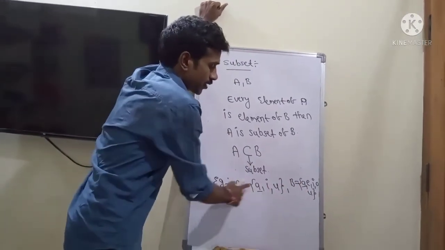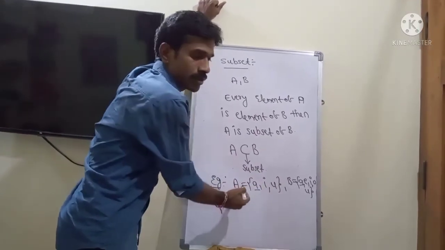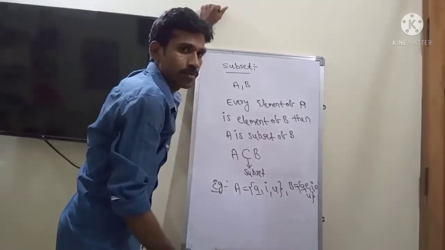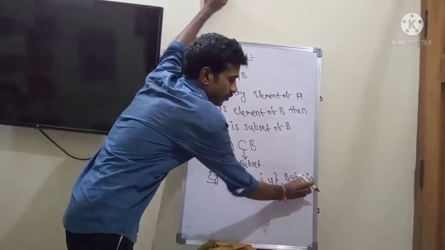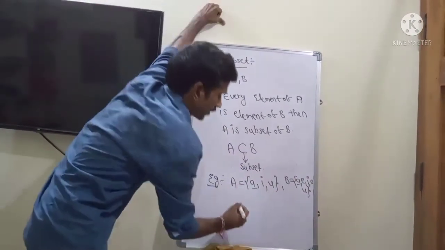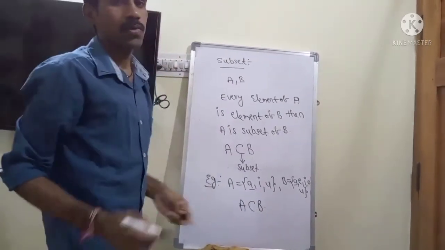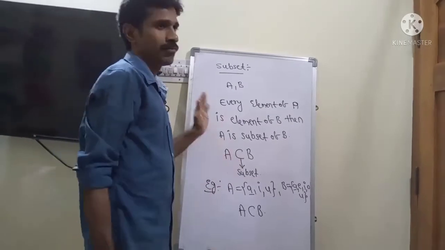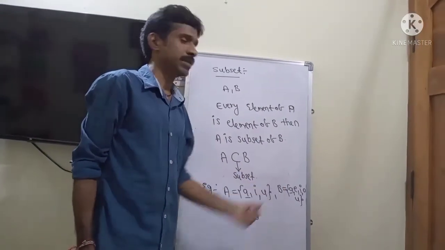Next i is an element of A and of B also. Next u is an element of A and of B also. So every element of A is clearly an element of B also, so we can say A is a subset of B. Simple. That is the subset concept.